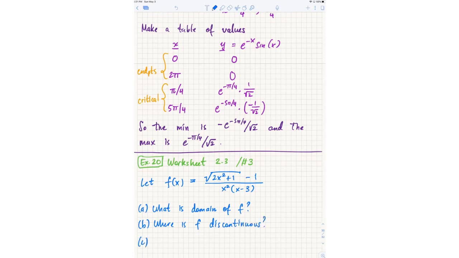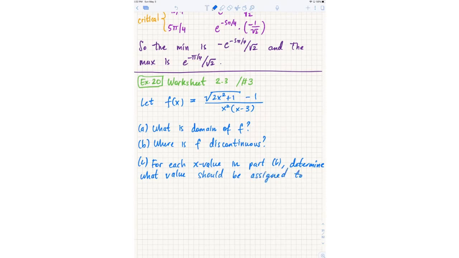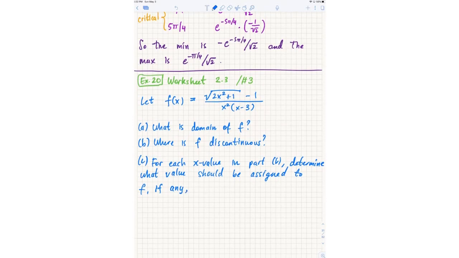And C, for each value you find in part B, determine what value should be assigned to f, if any, so that f is guaranteed to be continuous.